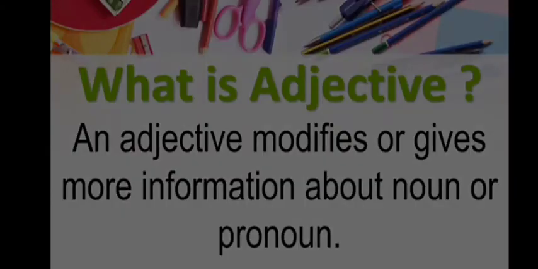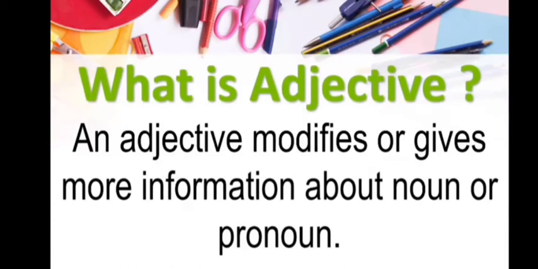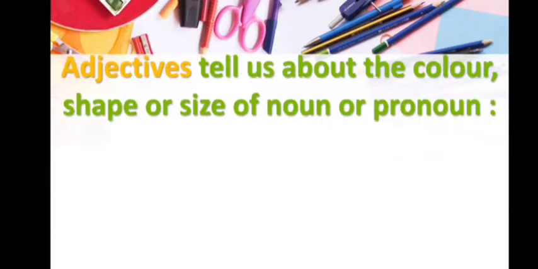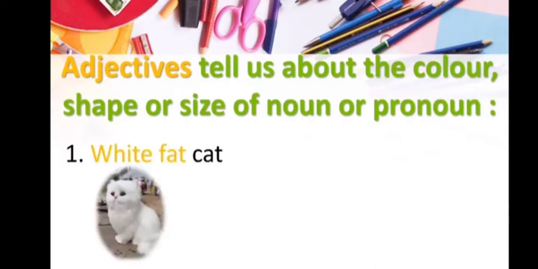Now we will revise what an adjective is. An adjective modifies or gives more information about a noun or pronoun, which means adjectives are the words which give more information about a noun or pronoun. Adjectives tell us about the color, shape or size of a noun or a pronoun. Some examples are white fat cat. Here you can see white fat denotes the color of the cat.